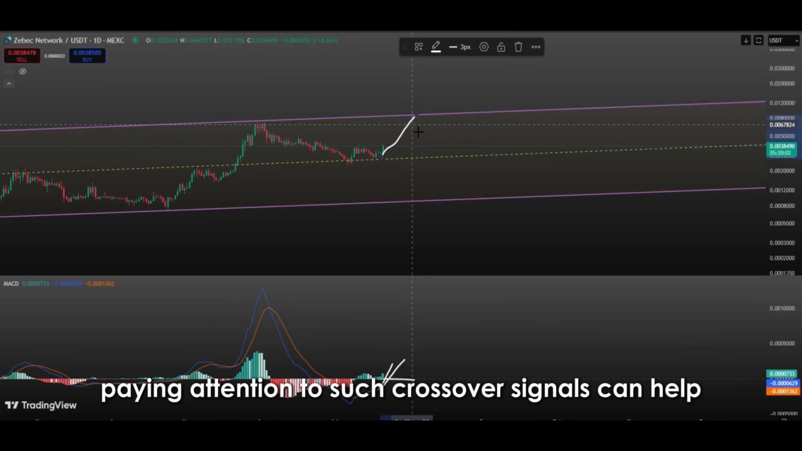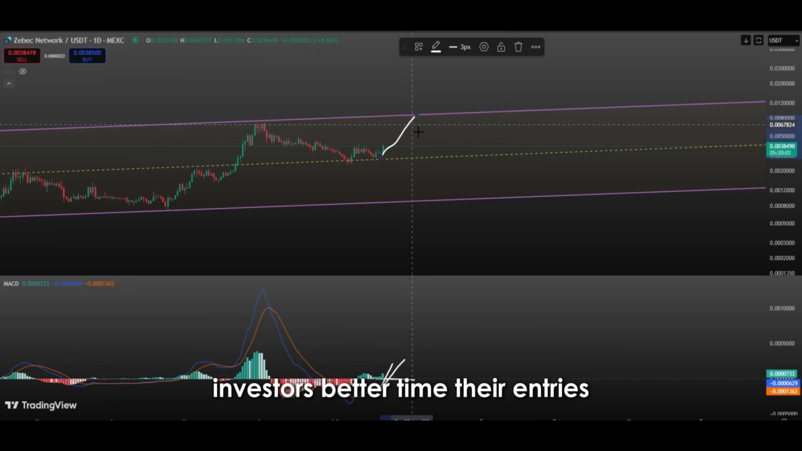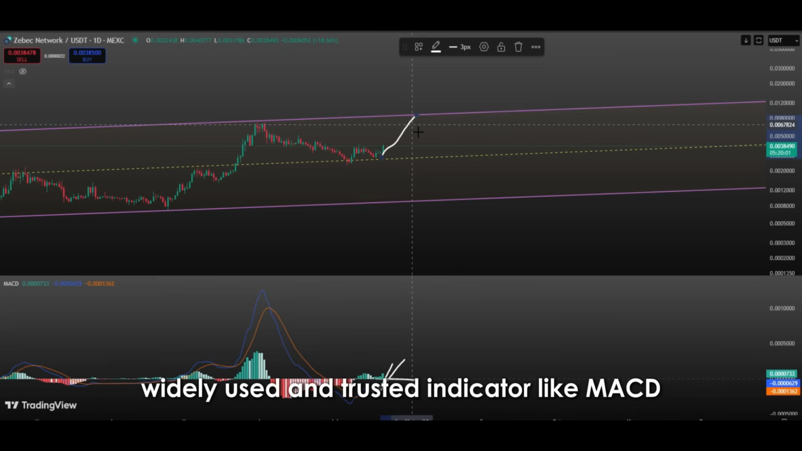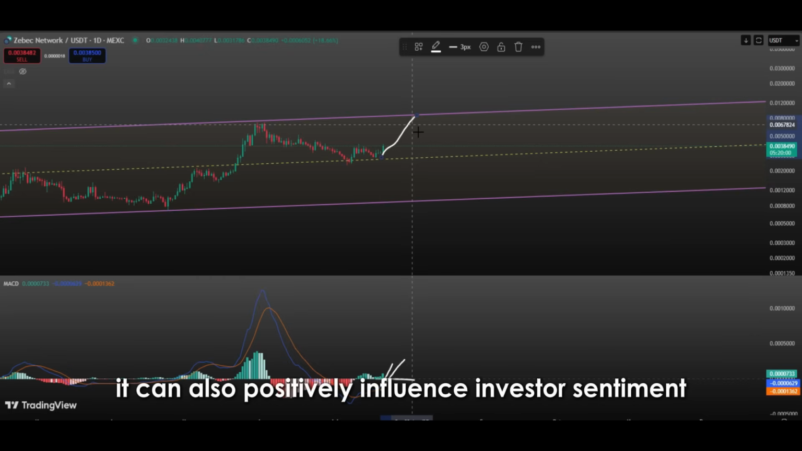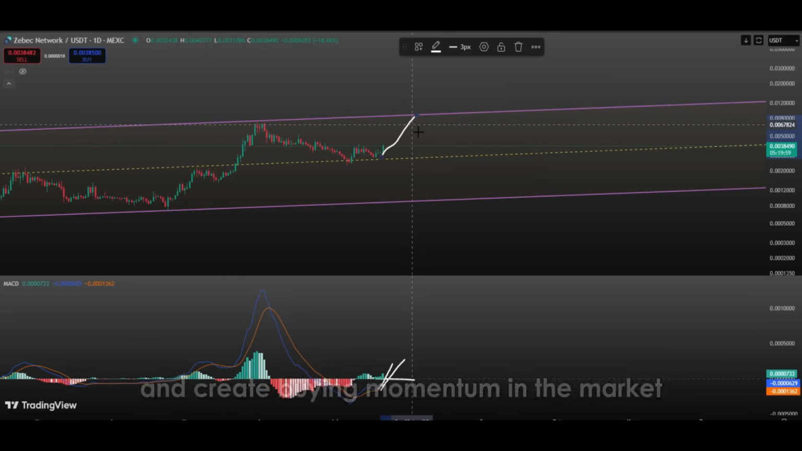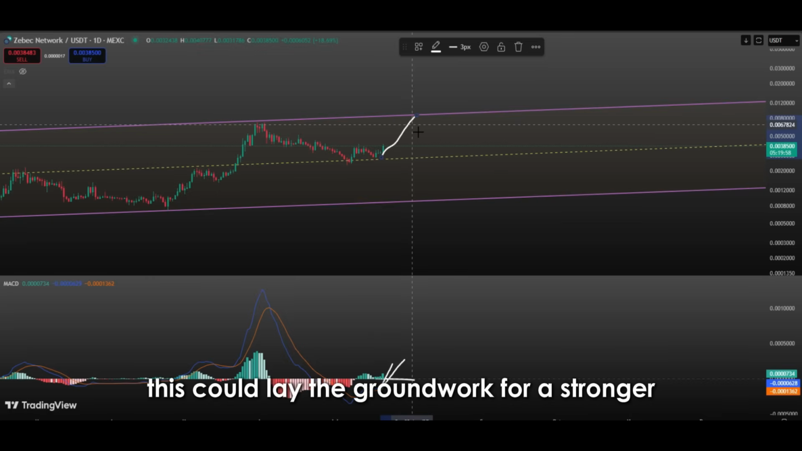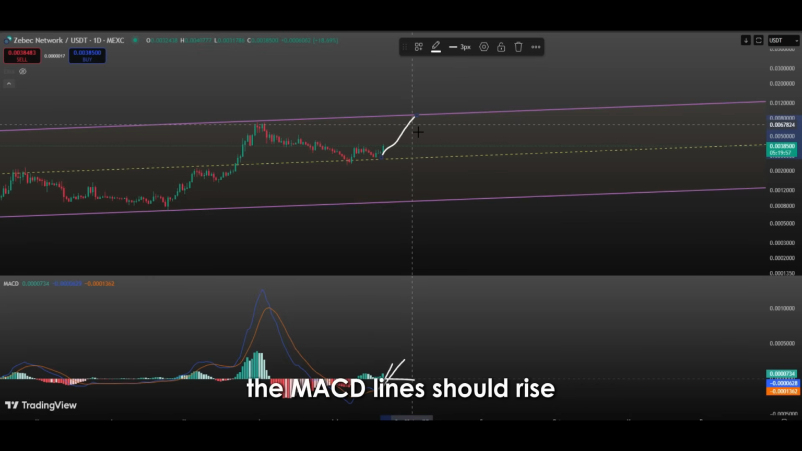Paying attention to such crossover signals can help investors better time their entries. Particularly when a widely used and trusted indicator like MACD generates positive signals, it can also positively influence investor sentiment and create buying momentum in the market. This could lay the groundwork for a stronger upward price movement in the days ahead. The MACD lines should rise.